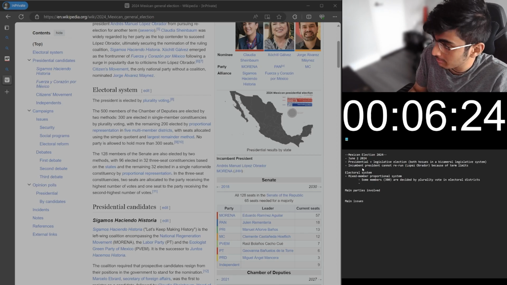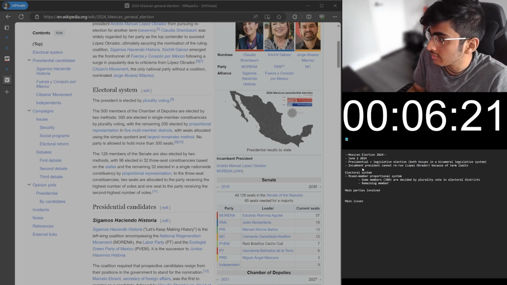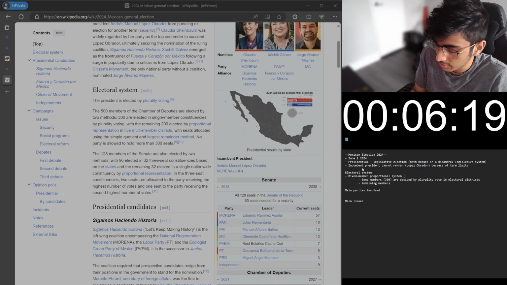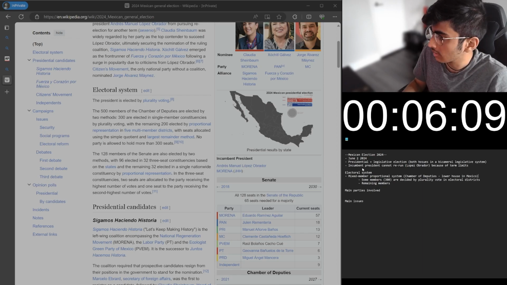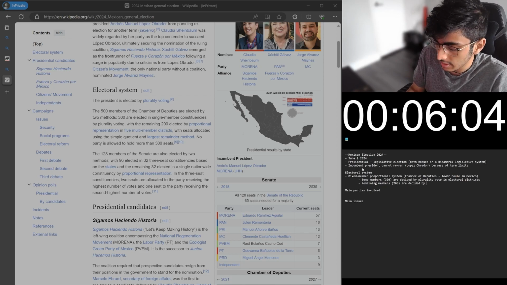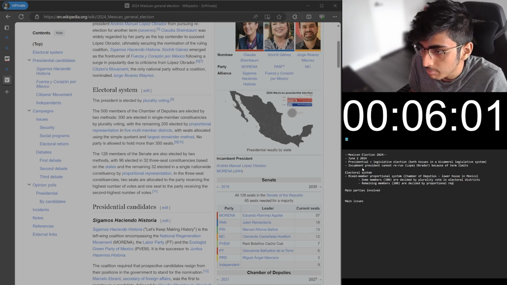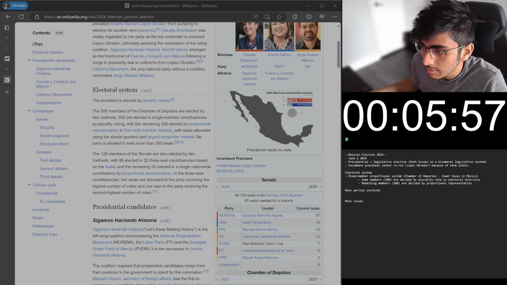Okay, and then other members, remaining members, here we're talking about in the Chamber of Deputies. I should write that. Chamber of Deputies is presumably the lower house in Mexico. Okay, so the remaining members, 200 of them, are decided by proportional representation in 5 multi-member districts.